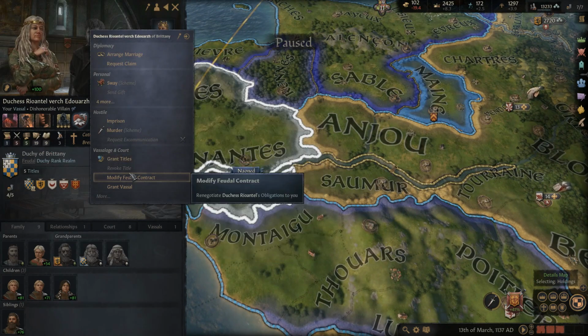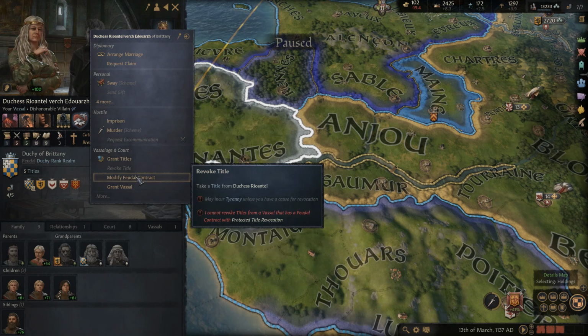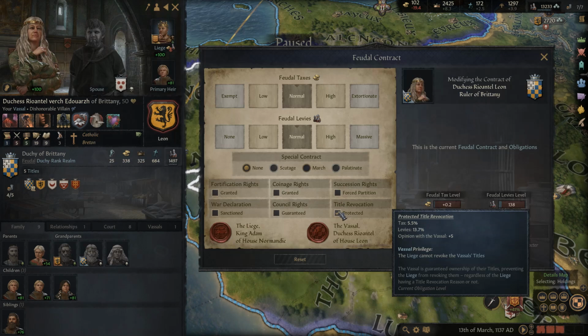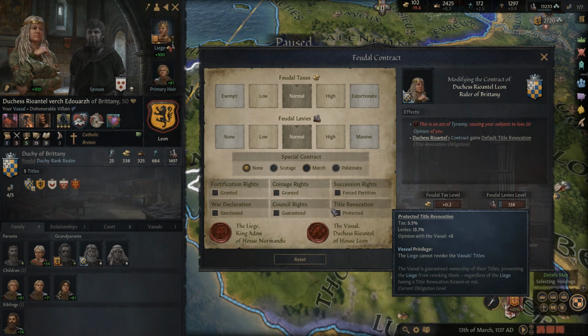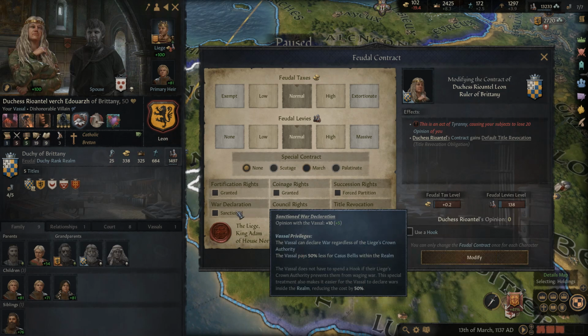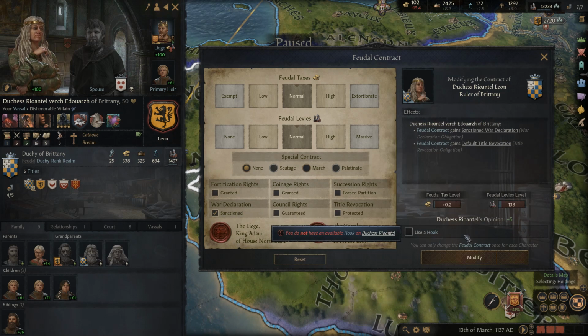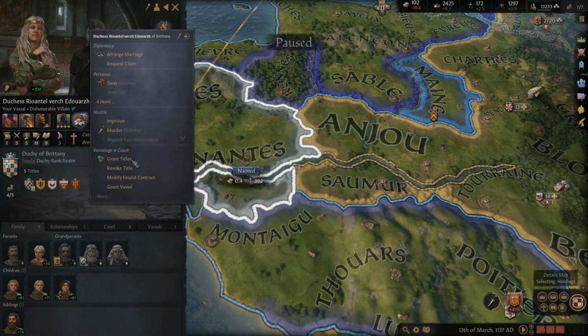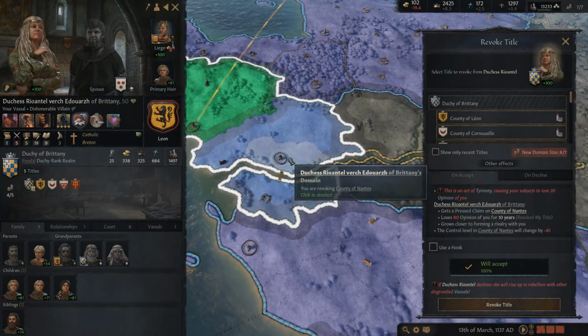One problem, though, is that she has the inner feudal contract. She has the right to not have her titles taken, which is actually a bad thing. I don't want any of our vassals to have that. So instead, we're going to take that from her, and then we could give her something else, like this war declaration one. I'm fine with that one. And this is a trade-off, so she'll be okay with it. We'll get the opinion boost from having this, so let's just go to modify that. And then from there, we should be able to revoke her county here.